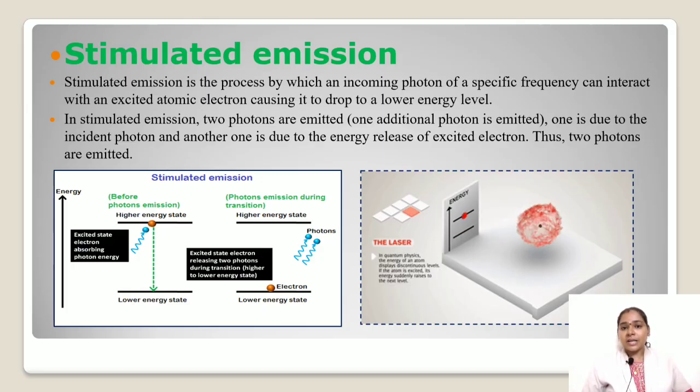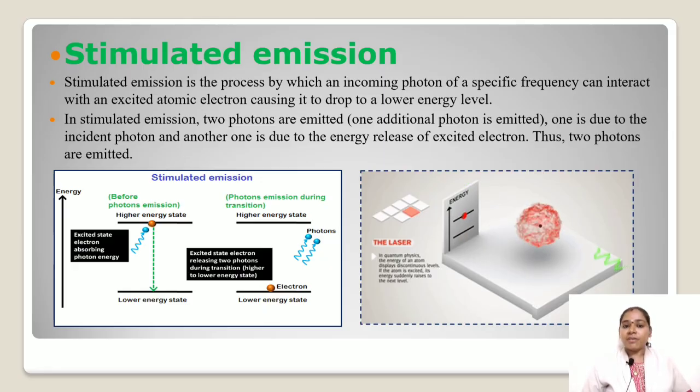This mechanism was suggested by Einstein. He found that there is an interaction between the atom in the excited state and a photon. During this interaction, the photon triggers the excited state atom to make a transition to the ground state energy E1. This transition produces a second photon which is similar to the triggering photon with respect to frequency, phase and propagation direction.